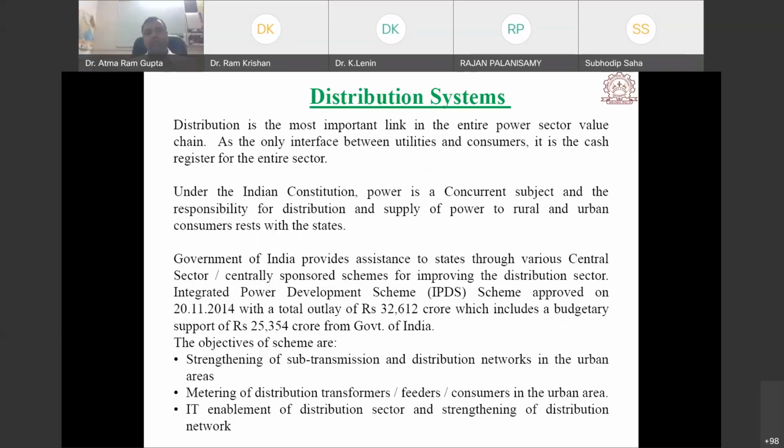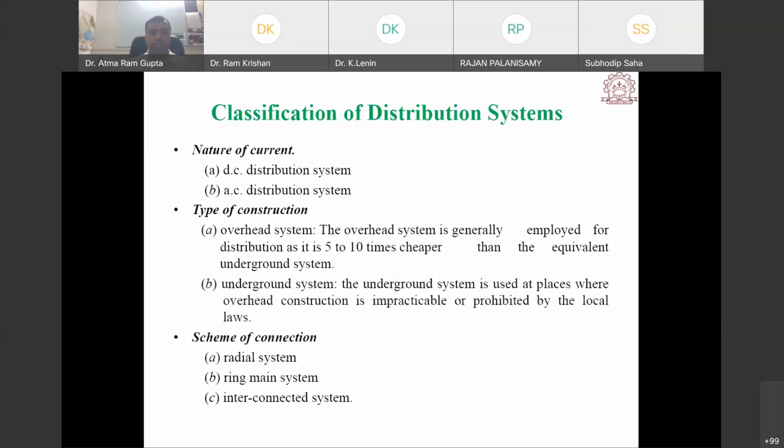The distribution system is the most important link in our entire power system. As the only interface between utilities and the consumers, it is the cash register for the utility. There are so many plans to improve the distribution system, but I will not go into that plan.